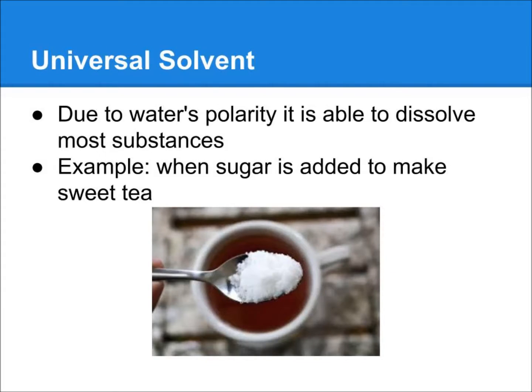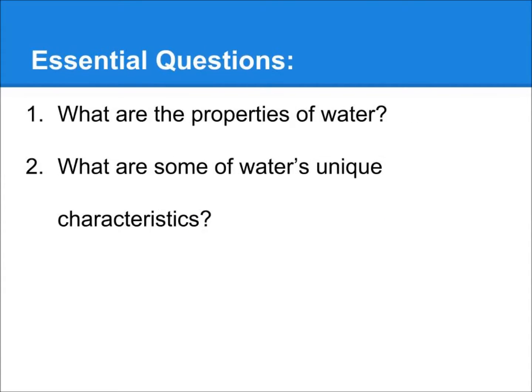So the universal solvent. Water is obviously the universal solvent. Water is considered the universal solvent because of its polarity, which means that it's able to dissolve most substances on the planet. That's the reason why it is a universal solvent. Okay, so you see this picture, and we have coffee, which is made of a majority of water. You add the sugar, it soaks up that sugar. When you make the sweet tea, it soaks up the sweet tea as well.